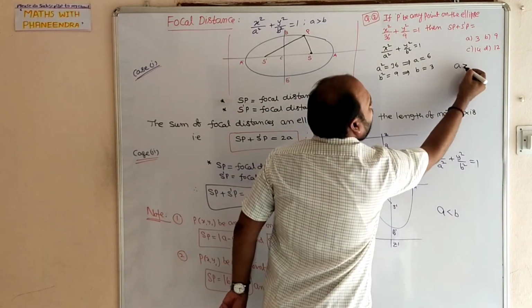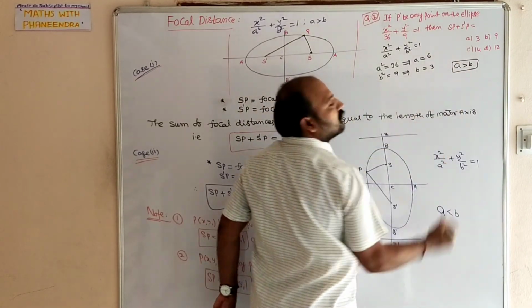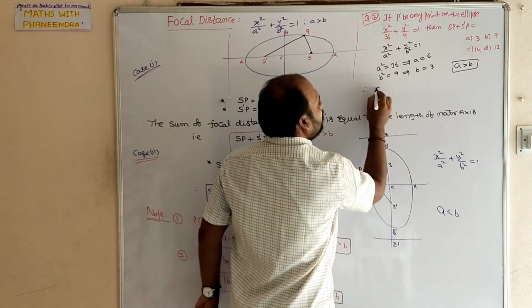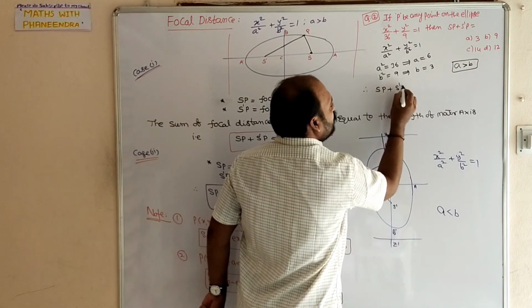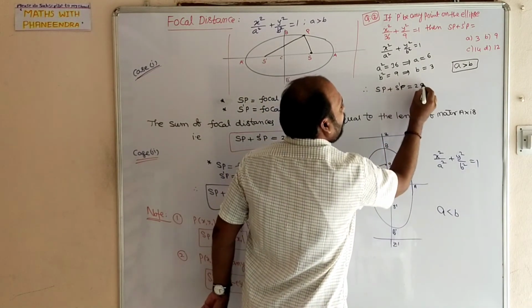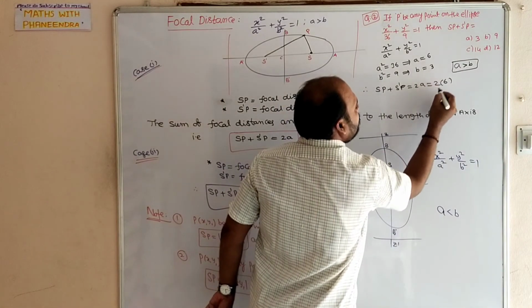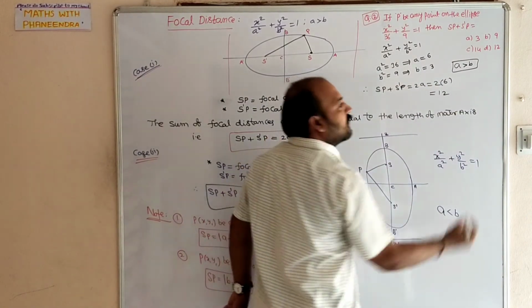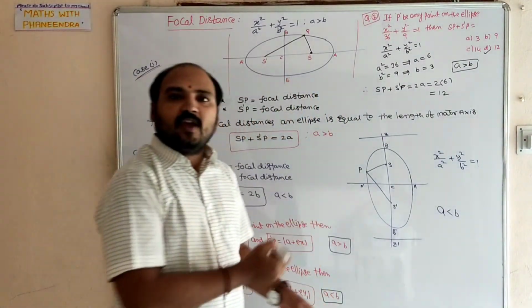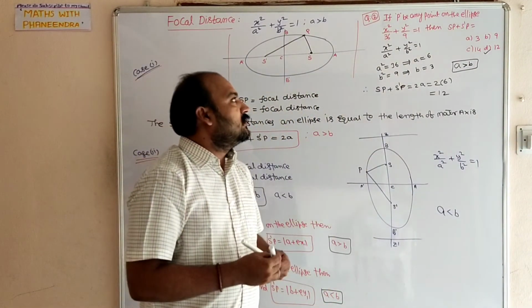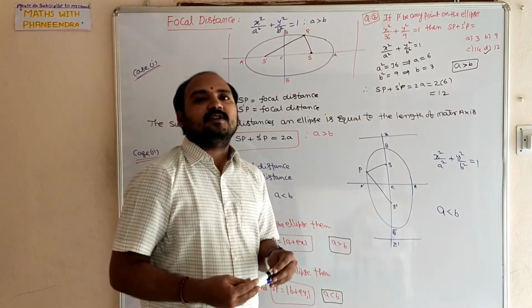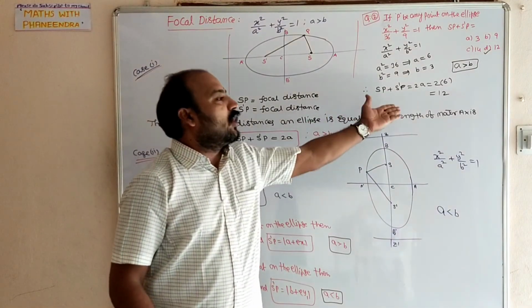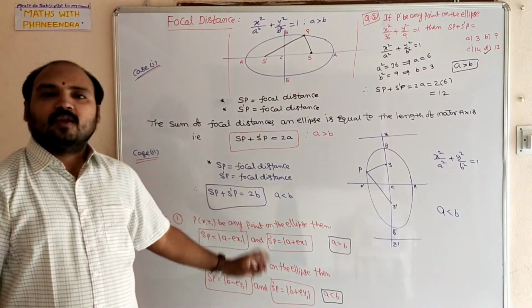Clearly A is greater than B. When A is greater than B, SP plus S dash P equal to 2A. So 2 into 6 is 12, which is in the fourth option. This is the way you can calculate the value of SP plus S dash P. If A is less than B, you apply 2B. We'll move to the next one.